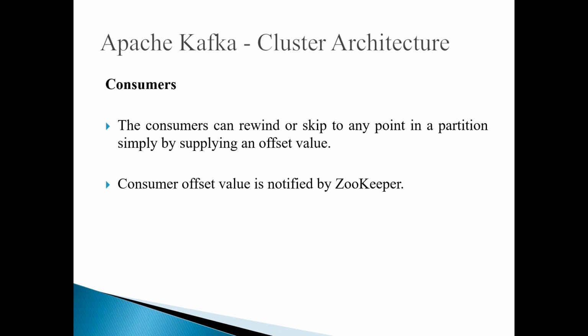Basically, the consumers can rewind or skip to any point in a partition simply by supplying an offset value. When the producers are publishing the data, the offset value keeps increasing because it is updating data in the partition, and that is handled by the broker. But for the consumers, there is no restriction.